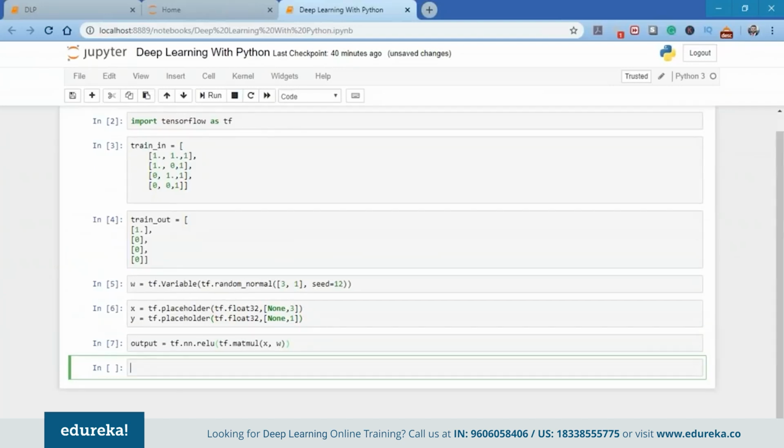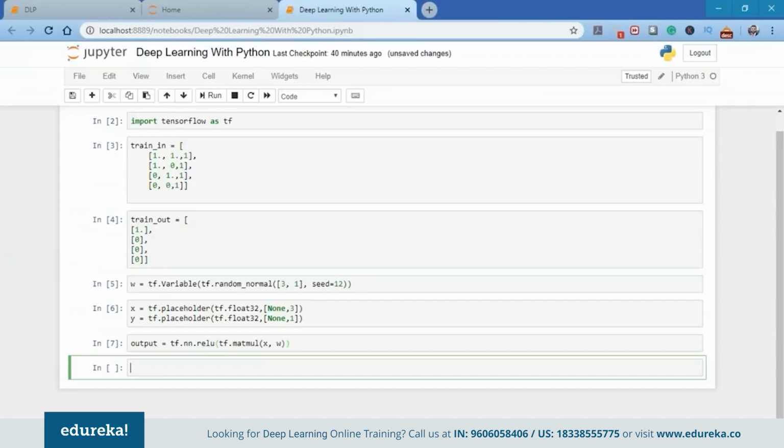So guys, as you can see here, in this case I have used the ReLU as my activation function. There are a lot of other activation functions like the sigmoid function, the ReLU, and the CReLU. Other important activation functions will be introduced as you proceed further. Now that I have used the ReLU function as my activation function, I need to calculate the error value with respect to the perceptron output and the desired output.